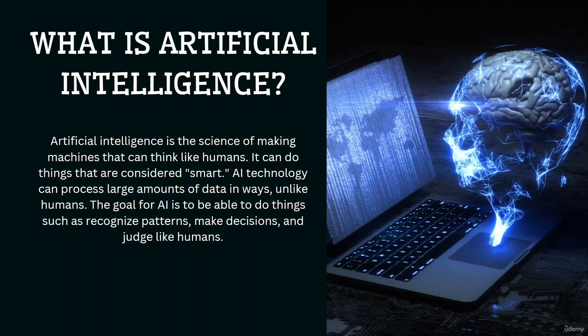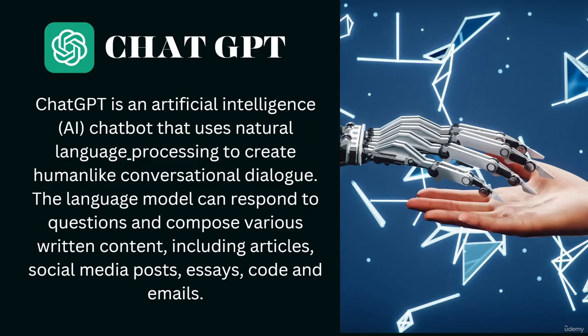Now let's look at different companies that work with artificial intelligence, and what you can basically do in today's world with those kinds of software or applications. The first application we're going to learn about is ChatGPT. ChatGPT is an artificial intelligence chatbot that uses natural language processing, which is NLP. It helps you create human-like conversational dialogue.